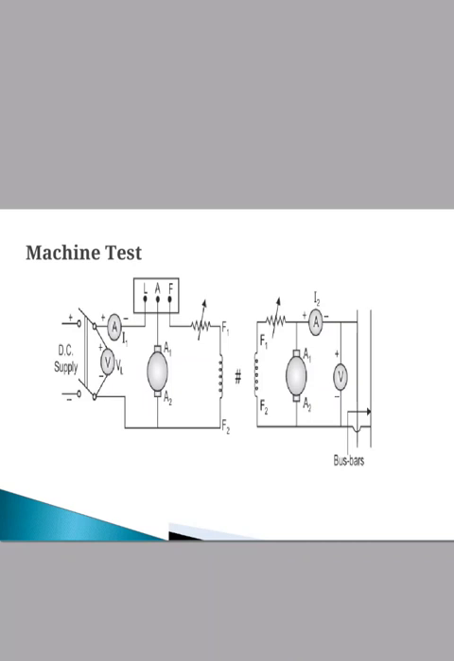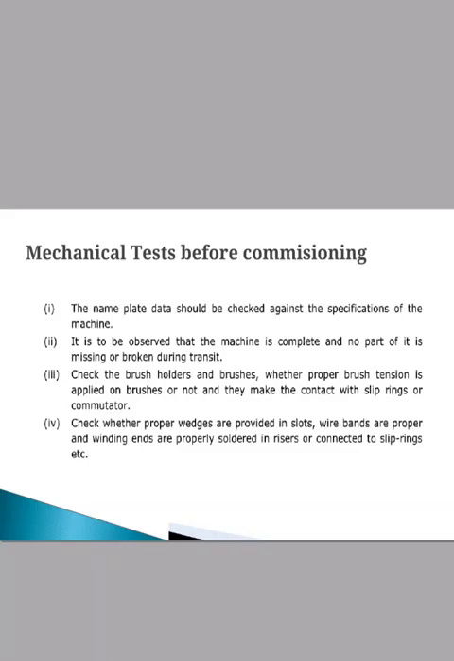Similarly, we obtain the temperature rise, that is RT2 is equal to RT1 into (234.5 plus T2) divided by (234.5 plus T1). RT1 is the resistance before the test and RT2 is the resistance after the test carried out in the system, and T1 is the ambient temperature, and then we get the temperature rise in the system. This is how the regenerative braking test is carried out.